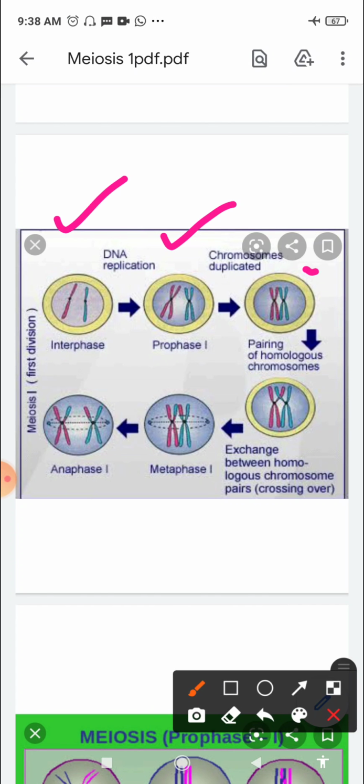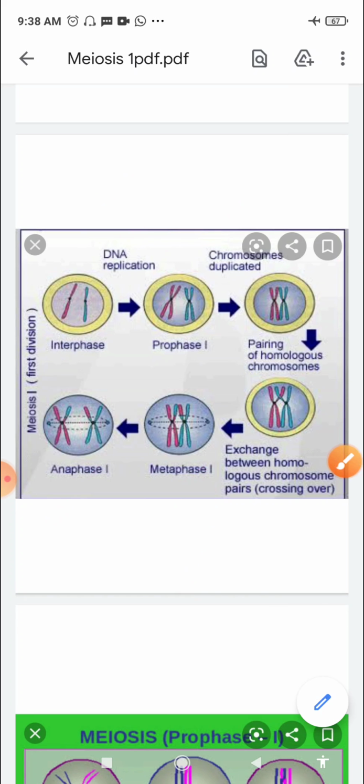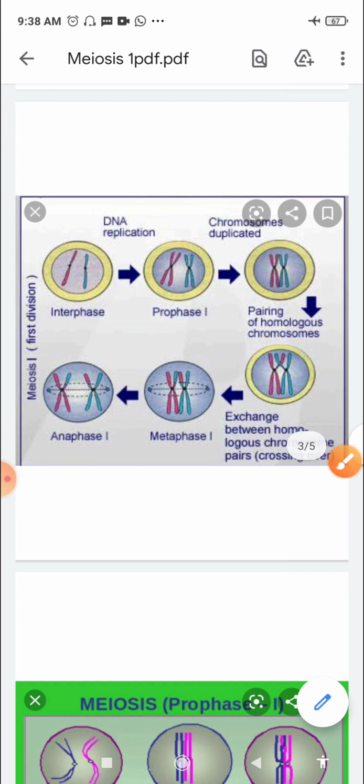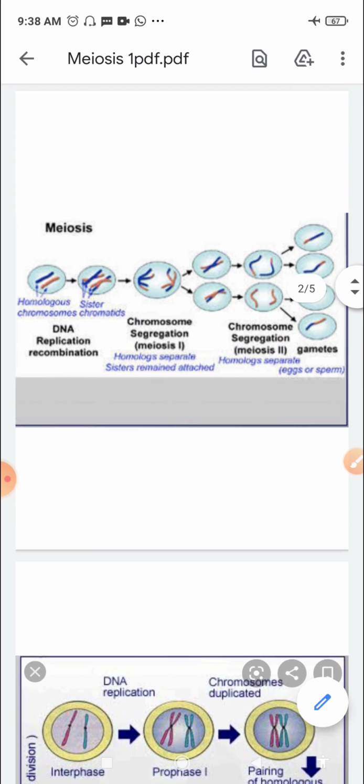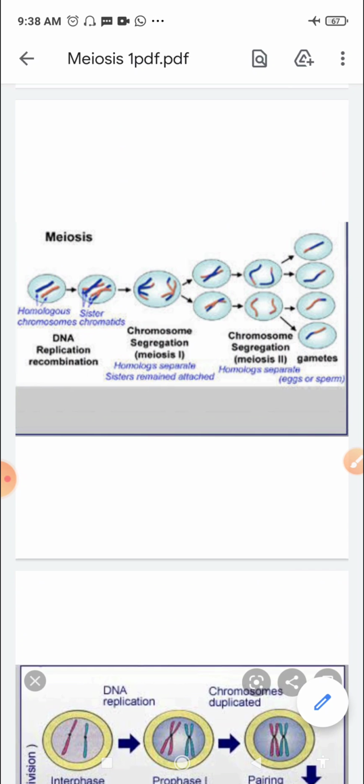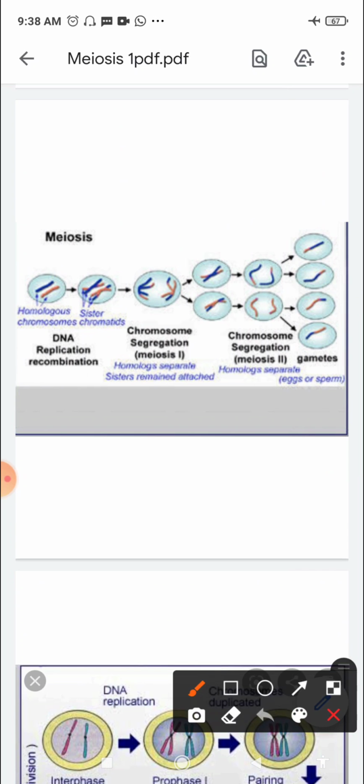Then pairing of homologous chromosomes, you can see, right? All this happens in prophase 1, metaphase 1 and anaphase 1. The names of all these phases you've already studied, right? So meiosis 1 includes interphase, prophase 1, metaphase 1 and anaphase 1, and then telophase 1 also. Then if we look at this figure showing meiosis 2, you can see how 2 daughter cells are formed after meiosis 1.